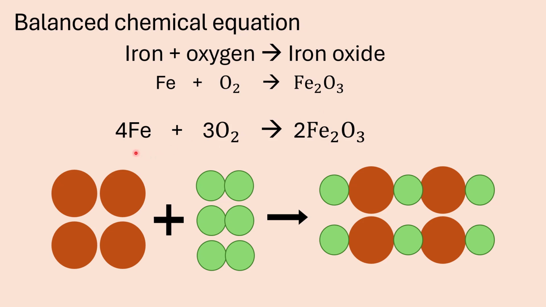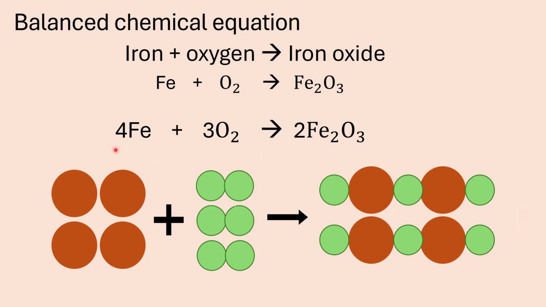And then I've also put here a picture equation of the balanced chemical equation. Again, you can see you have to have 4 iron particles on the left hand side of the equation, and then also 1, 2, 3, 4 iron atoms on the right hand side. And here you have 2, 4, 6 oxygen particles, in other words 3 oxygen molecules, so that you have 6 oxygen atoms on the right hand side.